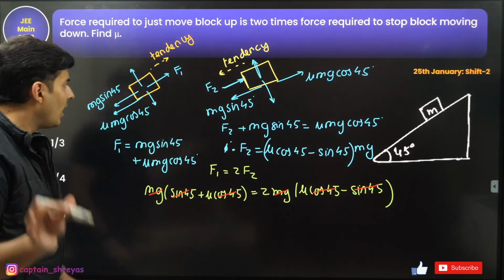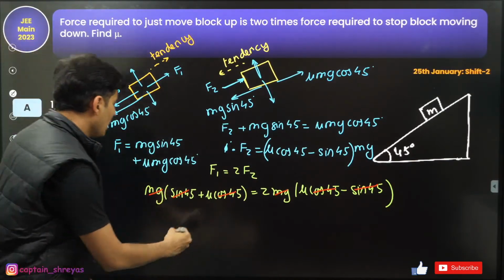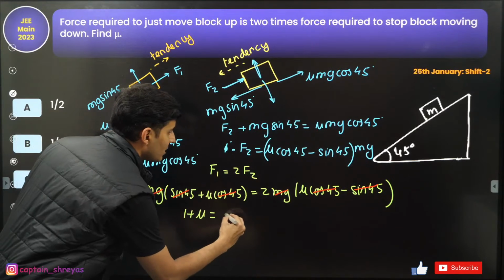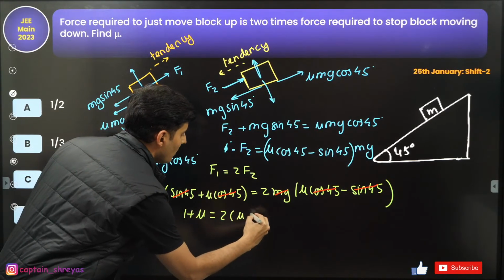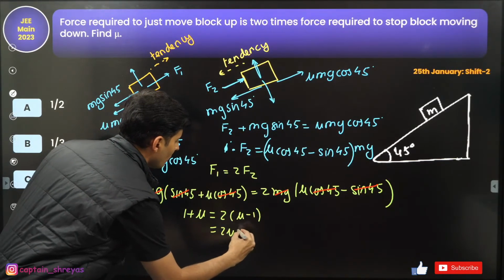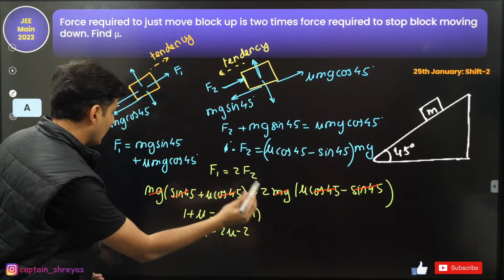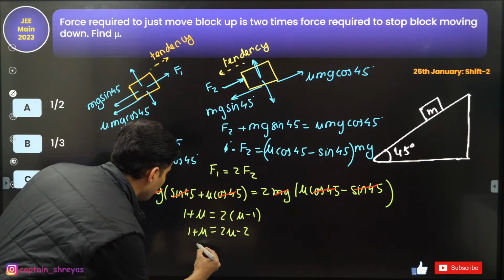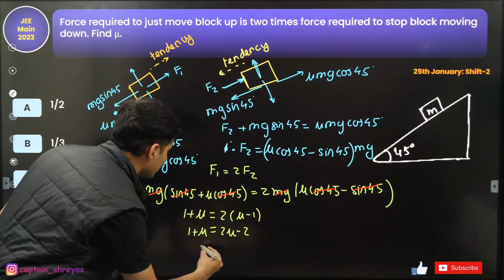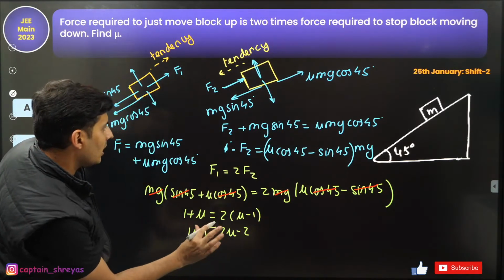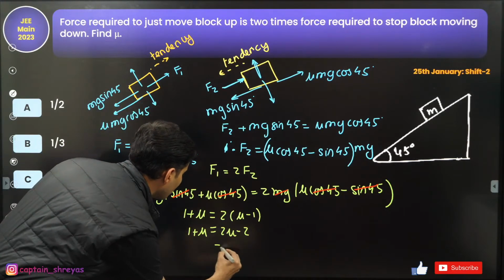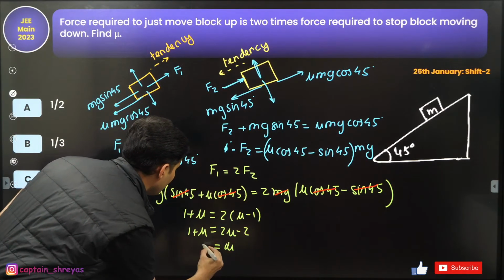1 by root 2 are the values, so they cancel out each other. So I'm just getting 1 plus mu is equal to 2 times mu minus 1. So it is 2 mu minus 2 is 1 plus mu. So basically, take that mu on the other side. So this will become nothing but mu, and this will become 3.